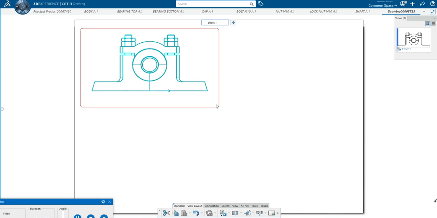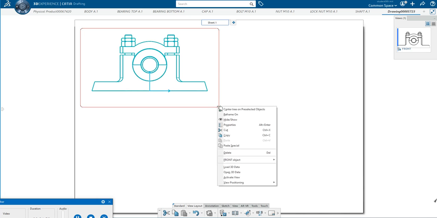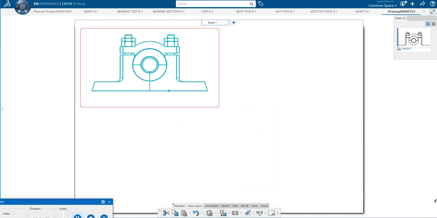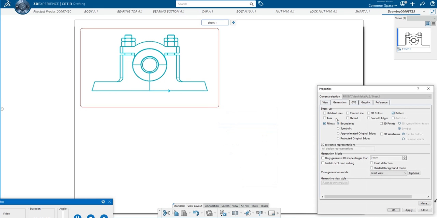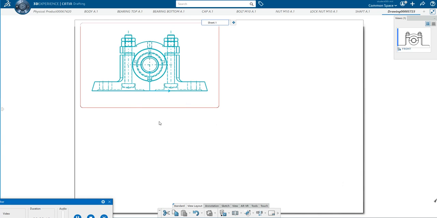Now in this one, I want the hidden edges and all the other lines. For that, I am just clicking here, right click and properties. In this, I will activate hidden lines, axis lines. Then if there are any threads, I will also activate that, then center. Then you click OK. Now you see here the drawing has changed.